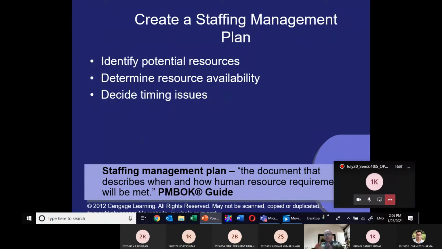Identify the potential resources, determine resource availability, and decide the time issue. A staff management plan is a document that describes when and how human resource requirements will be met.